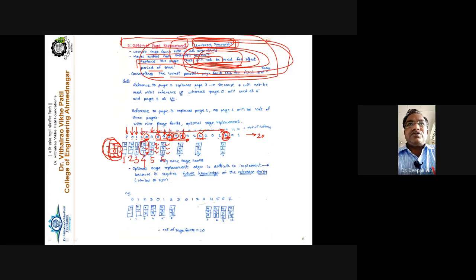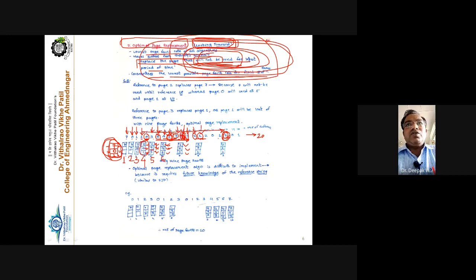Again reference is made to 2, there is no question about a page fault. 3, no question about a page fault. Then 0, and for 0 a page fault occurs because 0 is not here. So out of 2, 4, 3, 3 is here, 2 is here, and 4 is not in the list. So replace 4. So the structure becomes 2, 0 and 3. Next reference is 3. 3 is present in the memory. 2 is present in the memory.